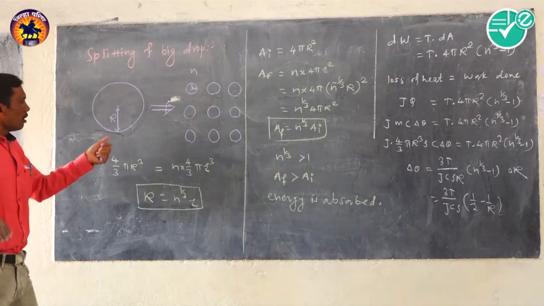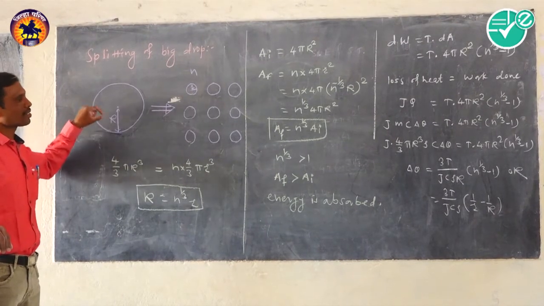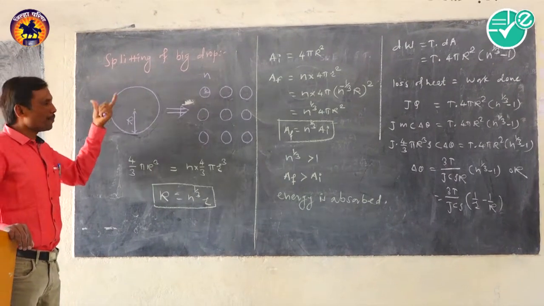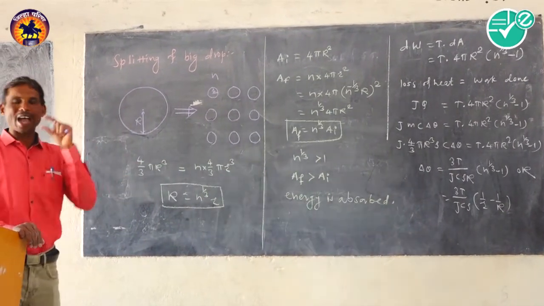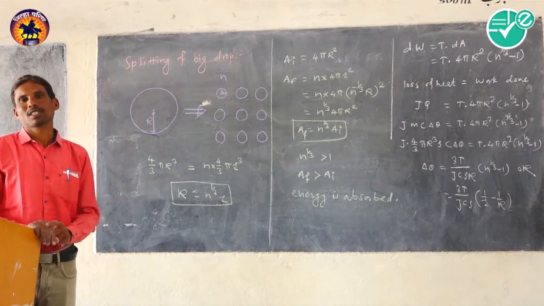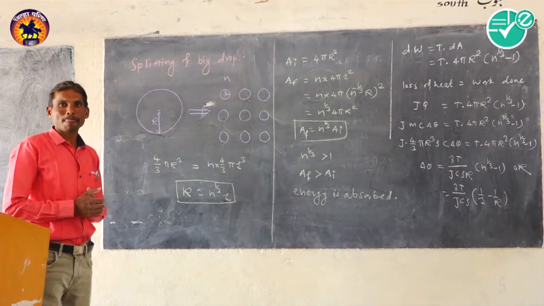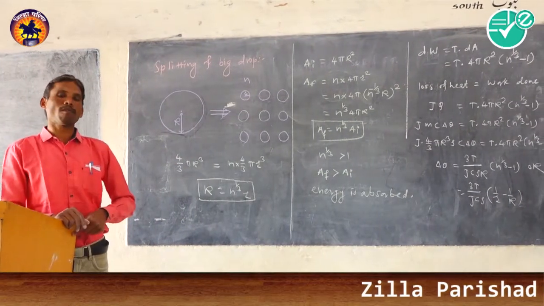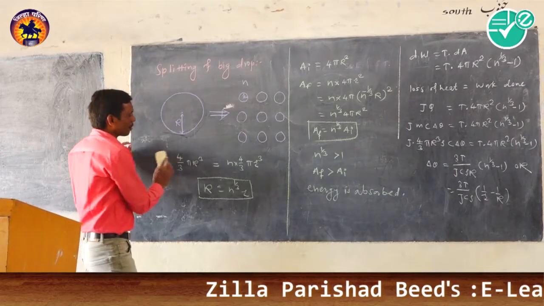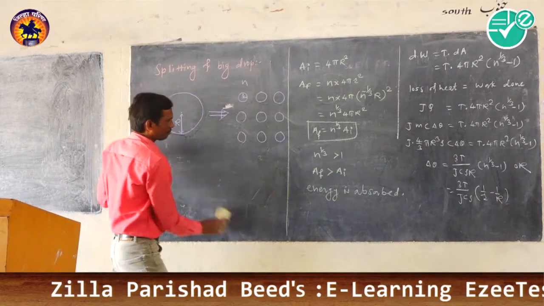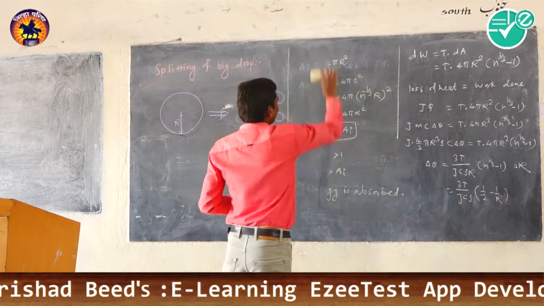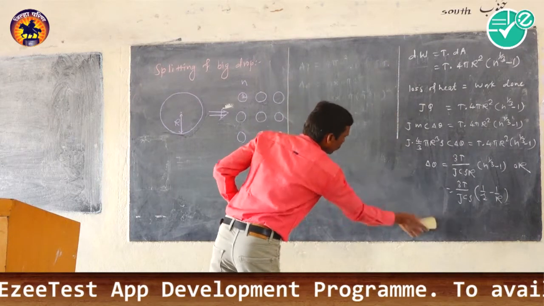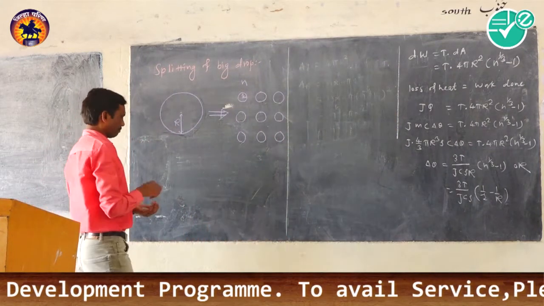But in this process we can't supply the energy from an external source. When this big drop falls from some height onto a hard floor, in this case also the drop gets split into the required number of droplets. So in this case we shall find the height required from which this big drop must fall so that we get the required number of droplets.